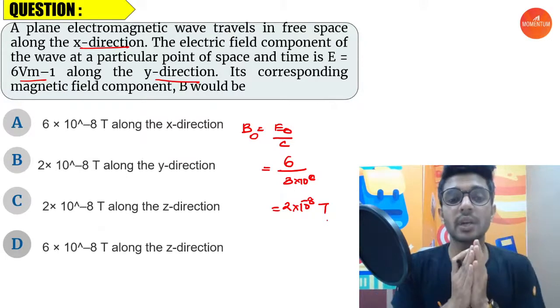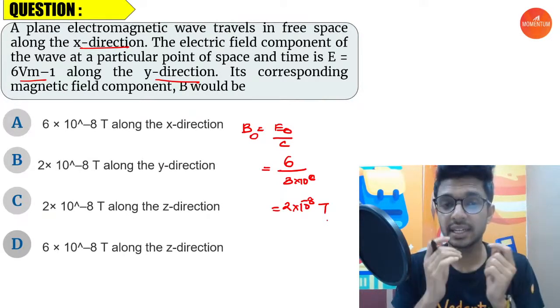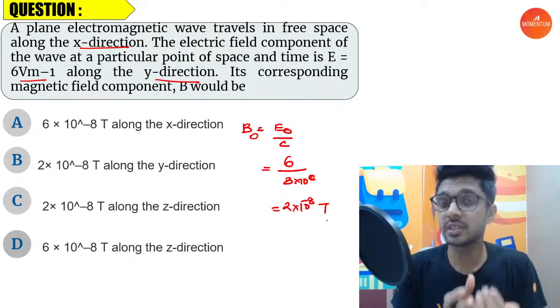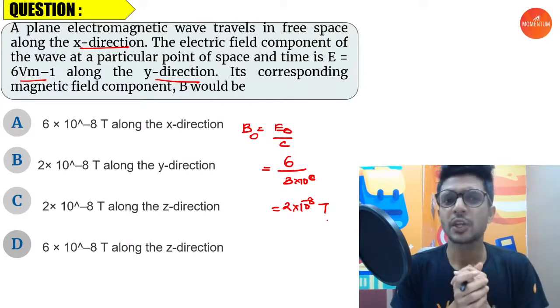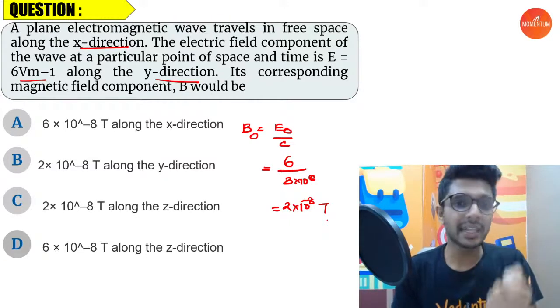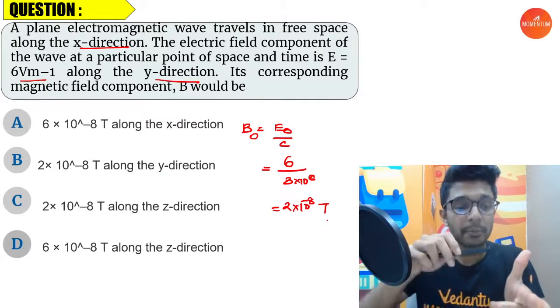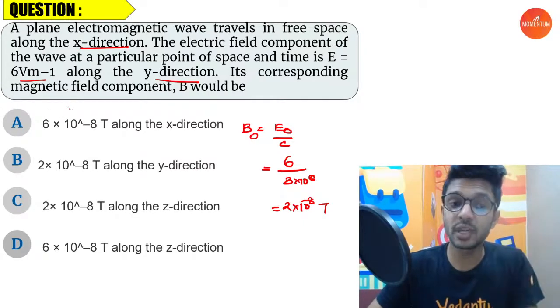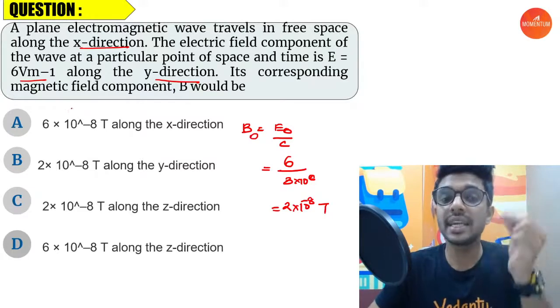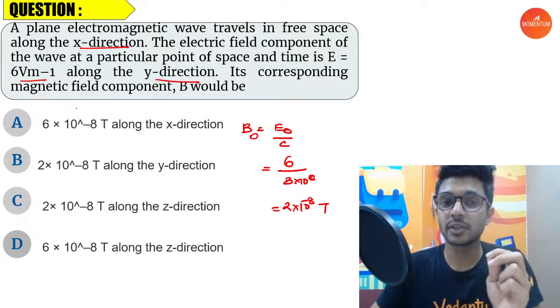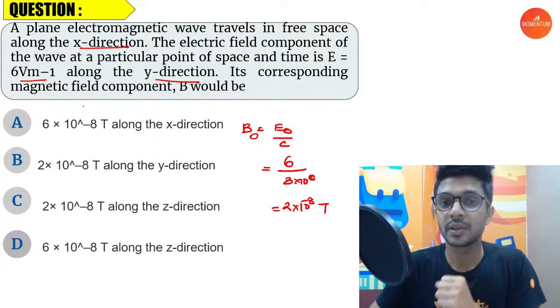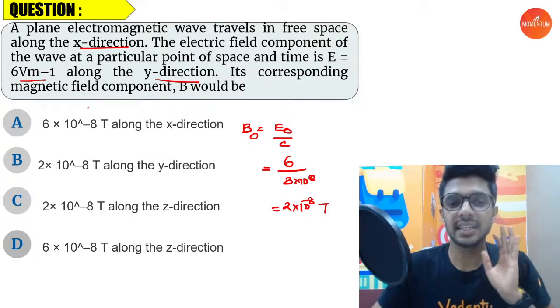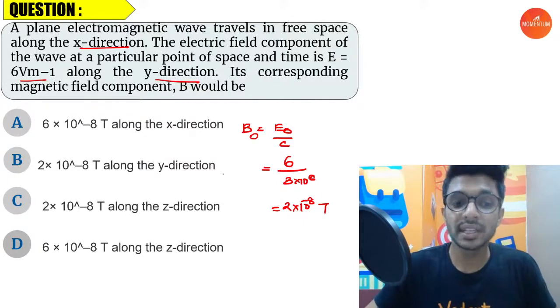Now we have to understand in which direction this magnetic field is having its variation, or in which direction the magnetic wave is present. Now you have to know this, right? The electric wave and the magnetic wave are perpendicular to each other and perpendicular to the direction of propagation of the wave. So electric wave is in y direction, the electromagnetic wave together is moving in the x direction, so which is the only direction left for the magnetic wave, perpendicular to both of them? Which direction is left? It is the Z direction. Yes or no? So this magnetic field of 2 into 10 power minus 8 Tesla will be in the Z direction.